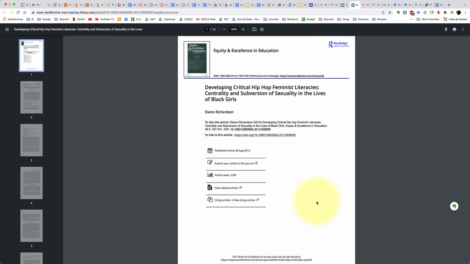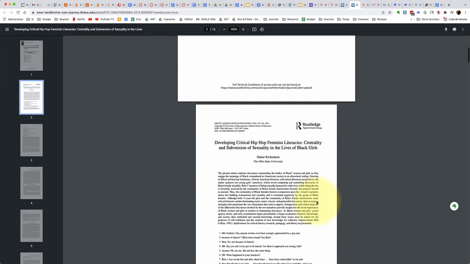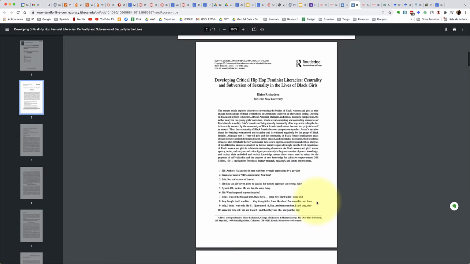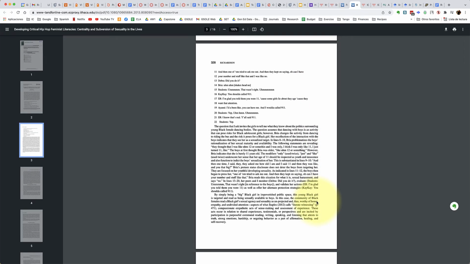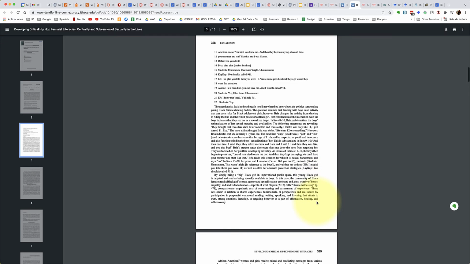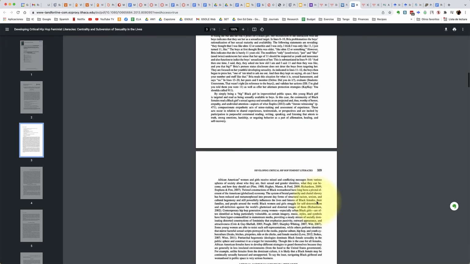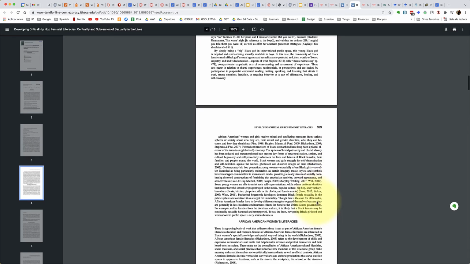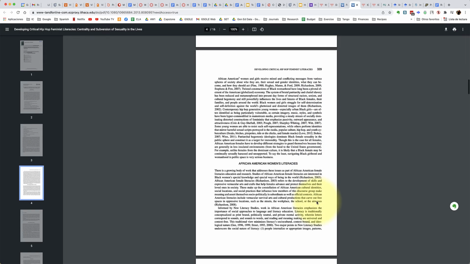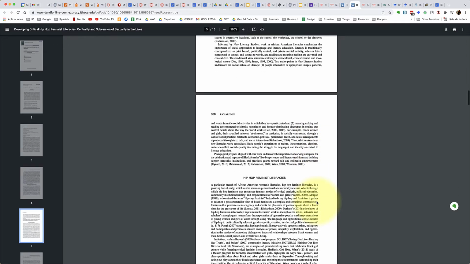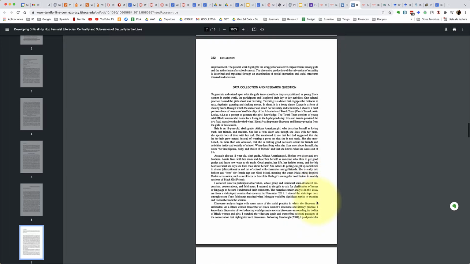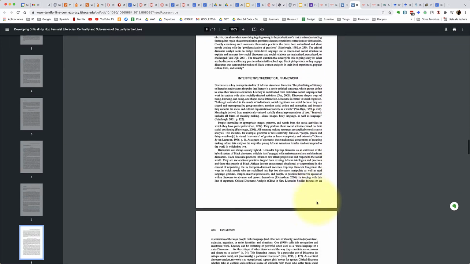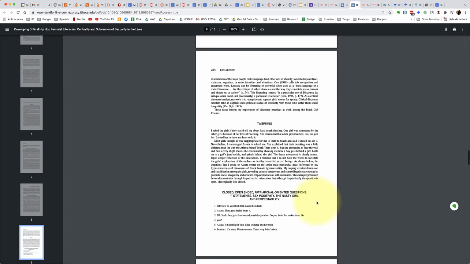So once you find a relevant source to start reading, what you actually want to do is start skimming. You don't want to read the whole thing just yet because it still might not be relevant. In this particular article, it's an article from the humanities, so there are actual titles or headings, so you want to skim through that to get a sense of what the article is going to be about, and look for an introduction that gives an overview of the topic.